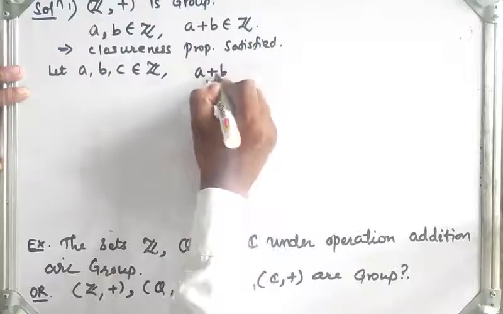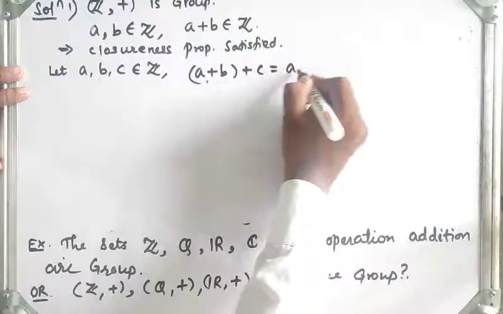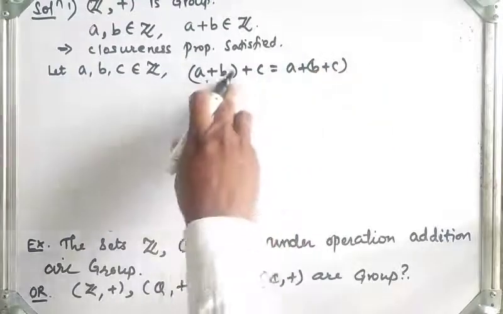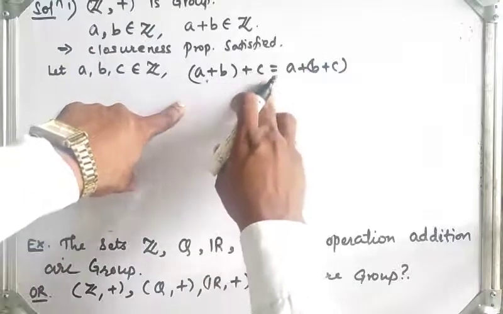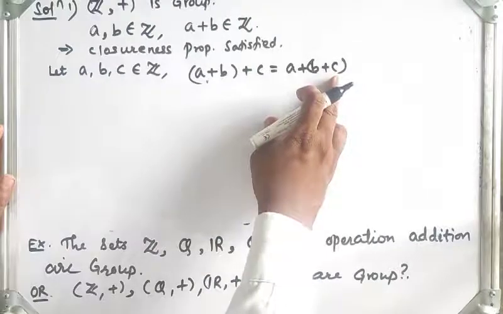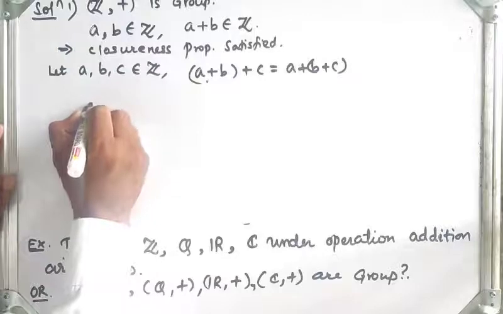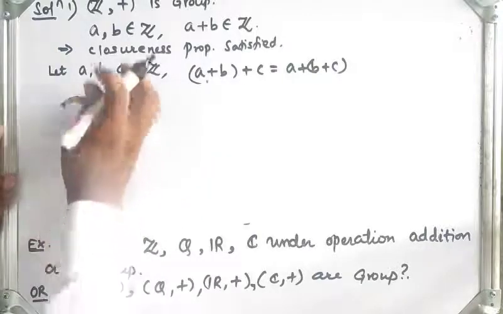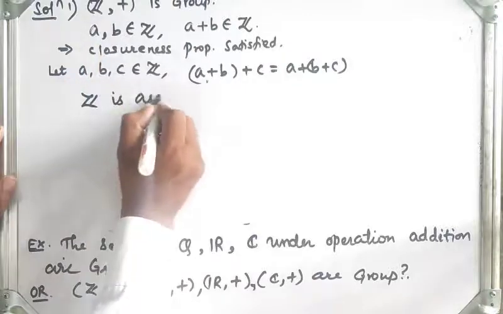A plus of B plus C is the same as A plus B plus C. So associativity is satisfied. Z is associative.